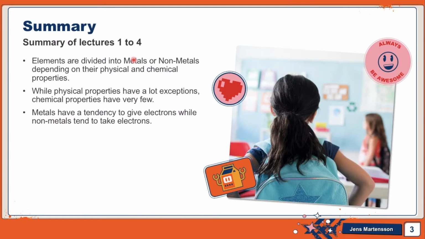So let's do a summary of lectures 1 to 4. Elements are divided into metals and nonmetals depending on their physical and chemical properties. Physical properties have a lot of exceptions. You can see those exceptions in my video in lecture number 1. Link is in the description. But chemical properties have very few. Metals have a tendency to give electrons, while nonmetals have a tendency to take electrons.